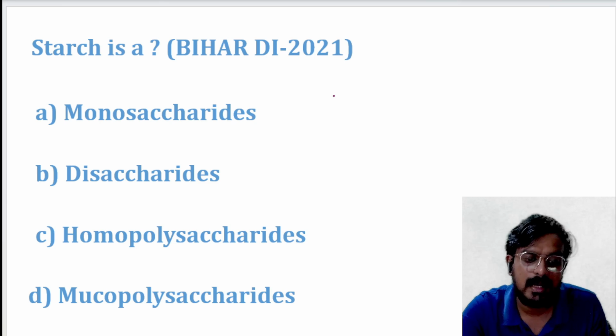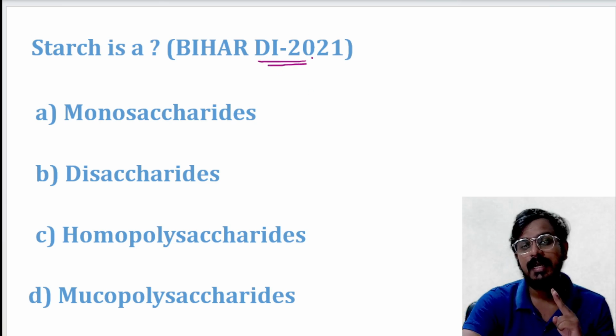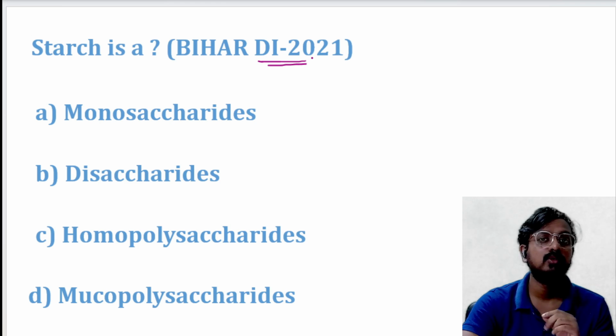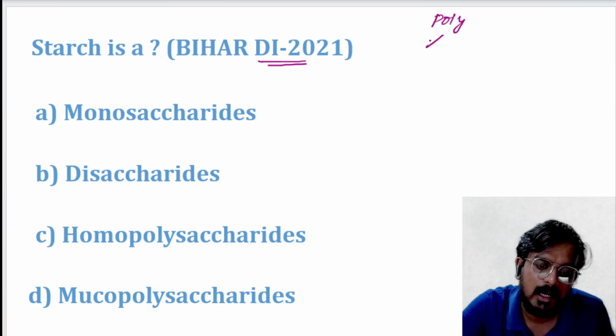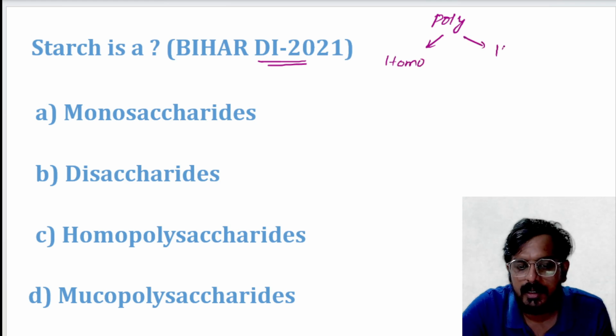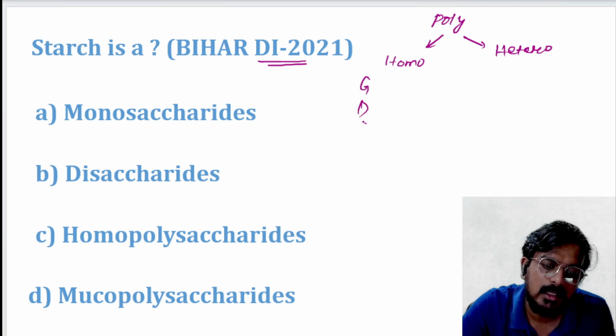Starch is. This question was asked in Bihar DI 2020. If you remember, I have told you two mnemonics to remember polysaccharide, one for homo and one for hetero. For homopolysaccharide, the mnemonic is GDC is super.